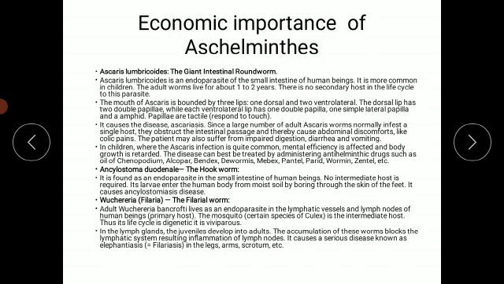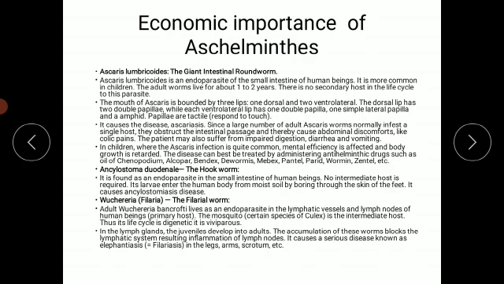If we study the first one, that is Ascaris lumbricoides, this is the scientific name of Ascaris, which is known as the giant intestinal roundworm. Ascaris is an endoparasite. Endoparasite means a parasite which is present inside the body of the host. Specifically, Ascaris is present in the small intestine of human beings.